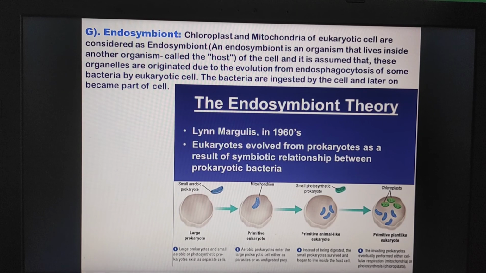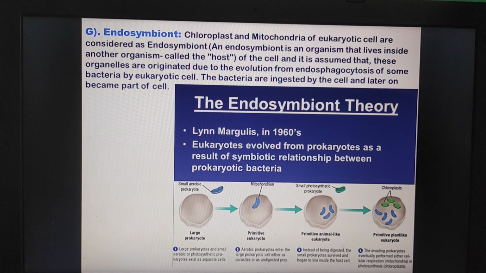Then aerobic prokaryotes enter the large prokaryotic cell either as parasites or as undigested prey. Instead of being digested, the small prokaryotes survived and began to live inside the host cell. After that, the invading prokaryotes eventually performed either cellular respiration, that is mitochondria, or photosynthesis.